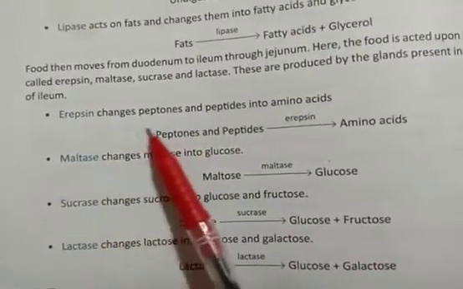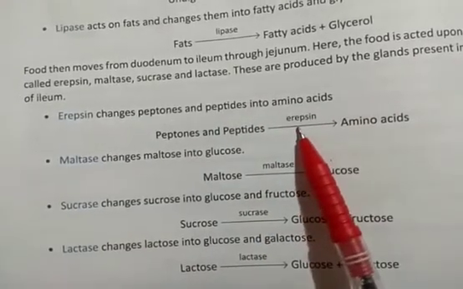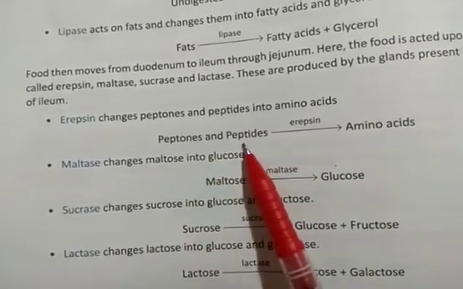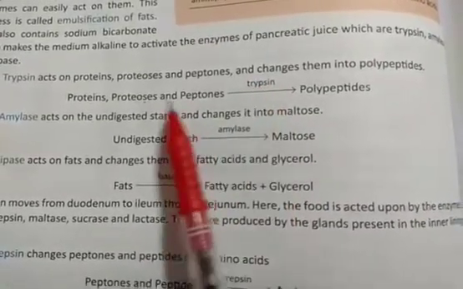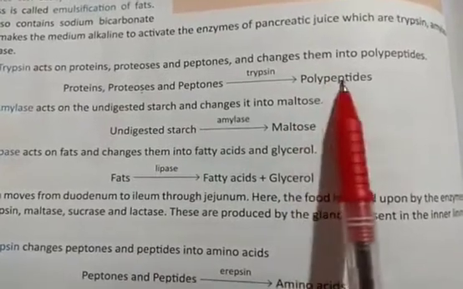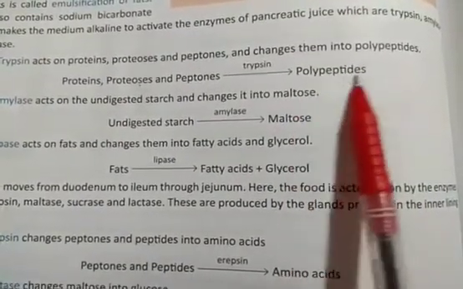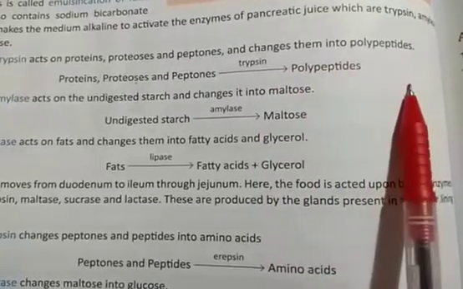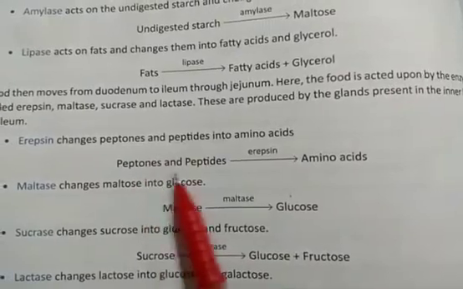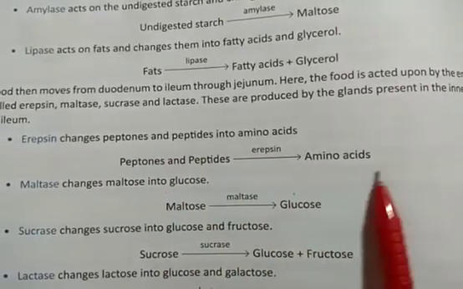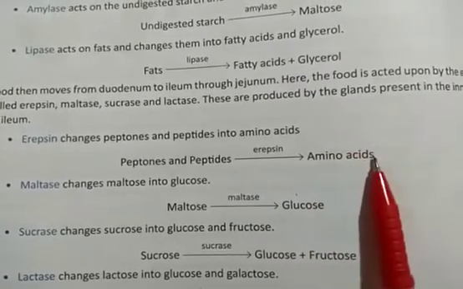Trypsin changes peptones and peptides into amino acids. I told you that the earlier enzymes have broken down all these components into polypeptides or peptides. Now there is another class of enzymes which will break these polypeptides into further smaller ones. So here you can see trypsin: peptones and peptides will be broken down into the final, ultimate structure, which is called the amino acids.